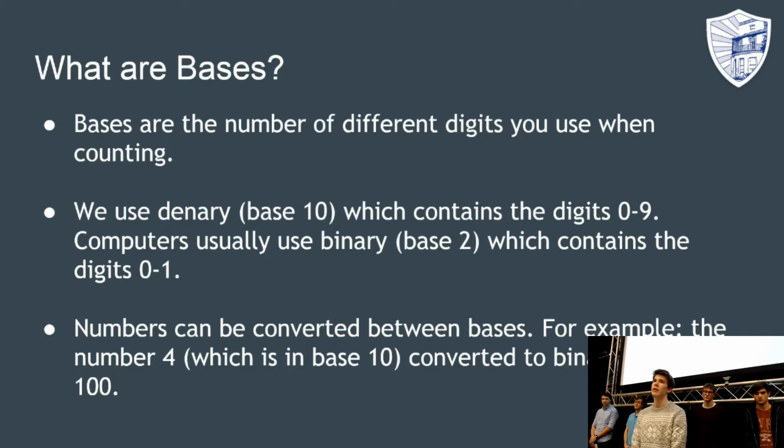Computers usually use binary, which is base 2. This contains the digits from 0 to 1. Numbers can also be converted between bases. For example, the number 4, which is in base 10, converted to binary, which is base 2, is 100.